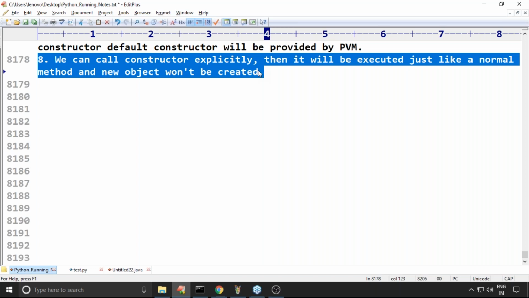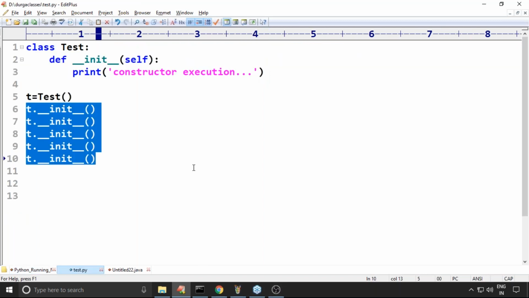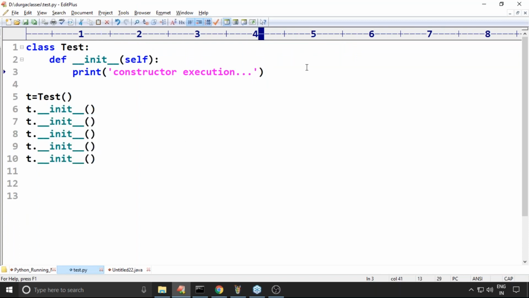Clear, right? But who is going to call it like this? We never call it like this, but syntactically, is it valid or not? Sir, where is the proof for that? You may ask. Every time, let me print the ID of self.